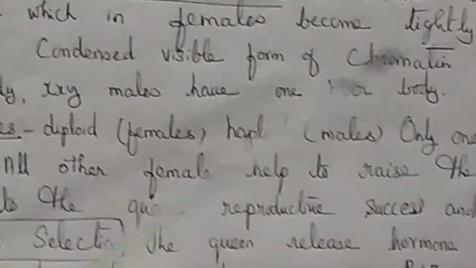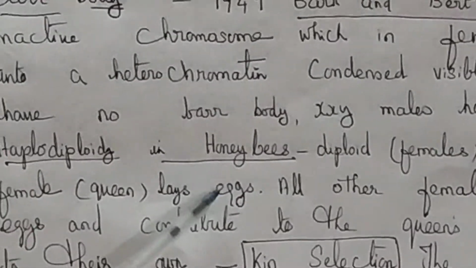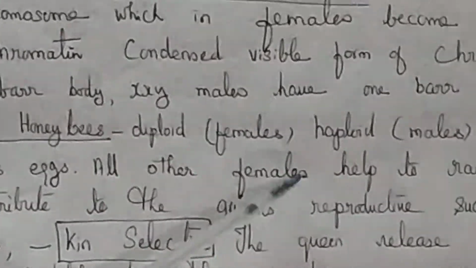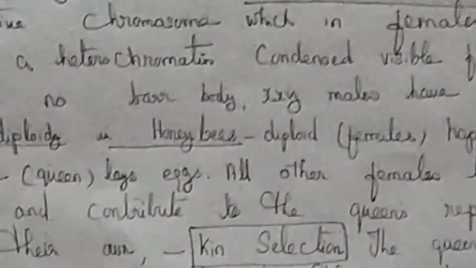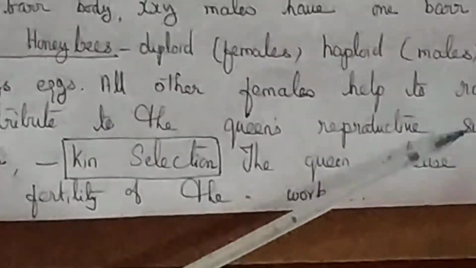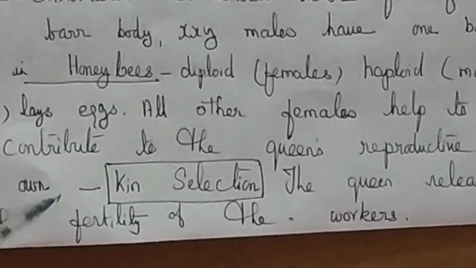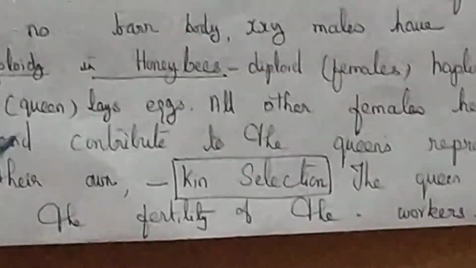Only one diploid female, the queen, lays the eggs. All the other females help to raise the queen's eggs and contribute to the queen's reproductive success, and indirectly to their own. This type of selection is called kin selection.